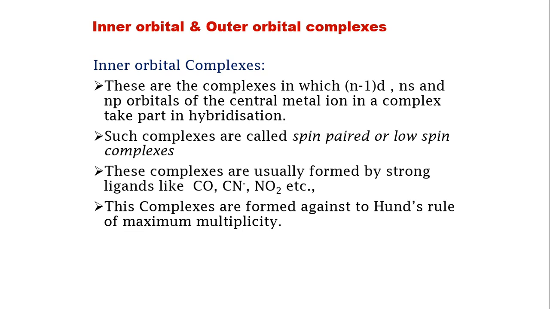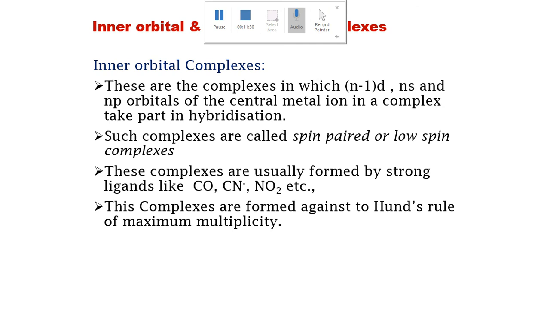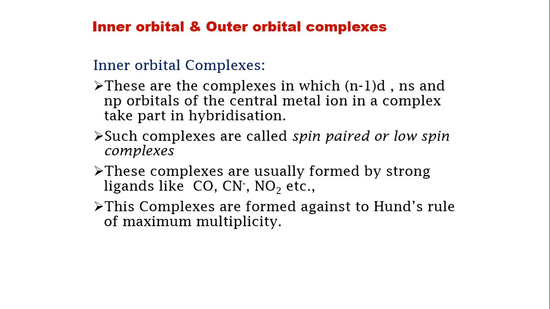Then next up you have inner orbital and outer orbital complexes. Inner orbital complexes are the ones in which the complexes use n-1 d, ns and np orbitals. In the postulates of VBT, I mentioned that the d orbitals utilized for hybridization can be of two types: one is n-1 d and the other one is nd orbitals.